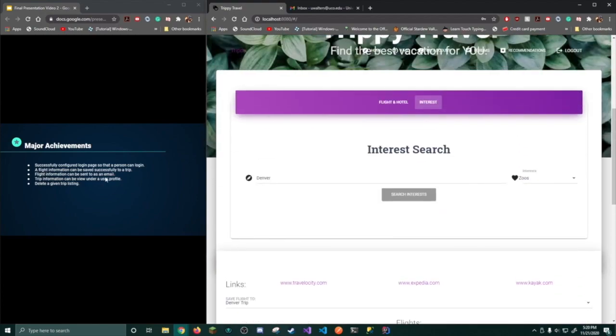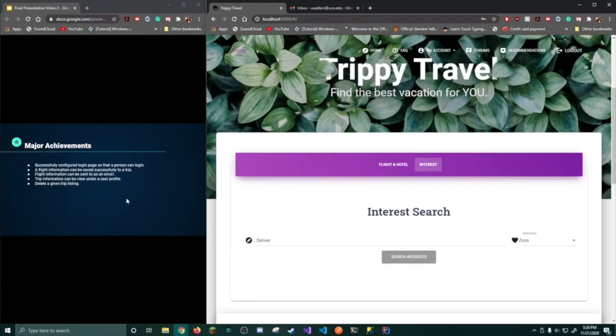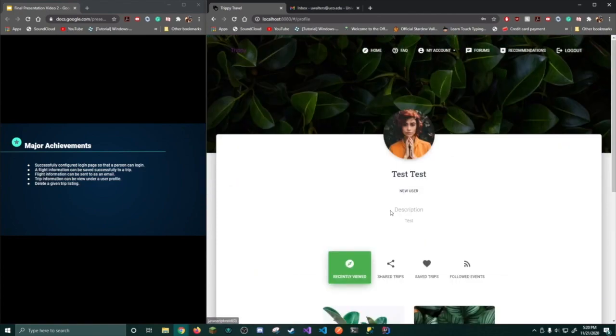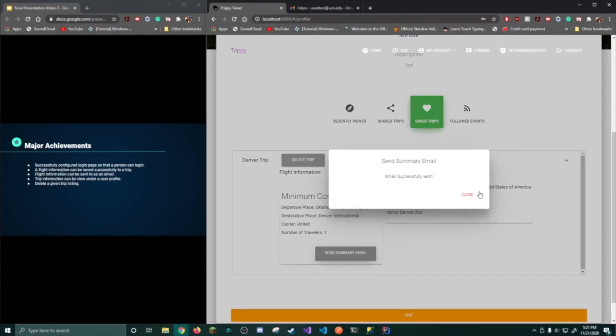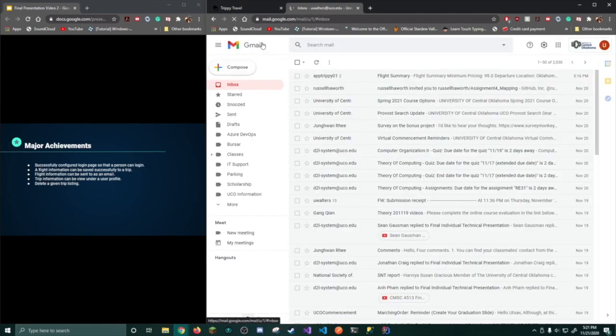Flight information can be sent as an email. So if I go to my profile, under my saved trips, under this Denver trip, I can send a summary email for this flight. And I should be able to receive that email here shortly.